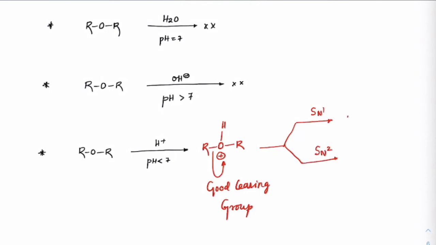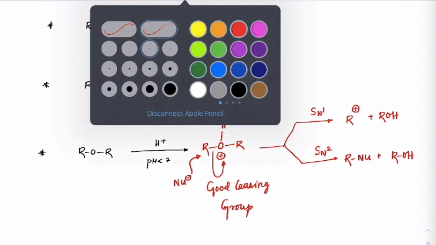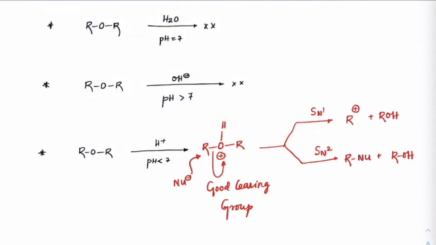So if it is SN1, we can get this as R plus ROH, correct? If it is SN2, any incoming nucleophile can attack at the same time. So we can get this as RNu plus ROH. So these are the two things that we can observe in case pH is less than 7.